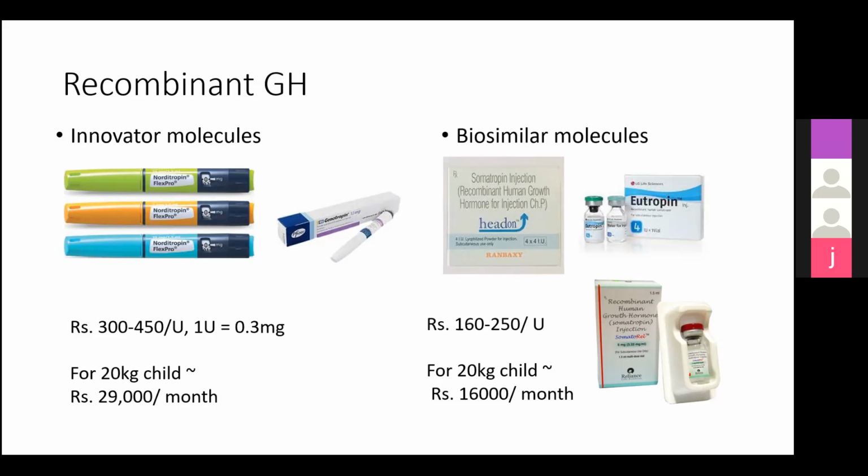So coming to the cost factor, the innovator molecules cost around 300 to 450 per unit. So 1 unit is around 0.3 milligram. While the biosimilar molecules cost around 160 to 250 per unit. So for a 20-kilo child, the cost of the innovator molecules will be around 29,000, and the biosimilar molecules will cost around 16,000 per month. So it's a very expensive affair for our patients, who do not even have an income of so much in a month.